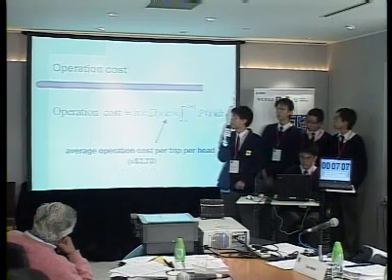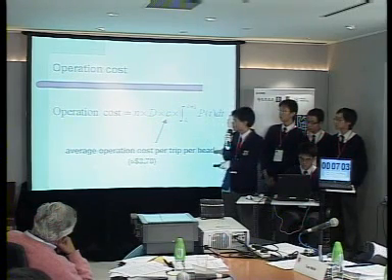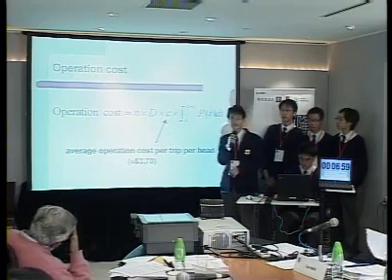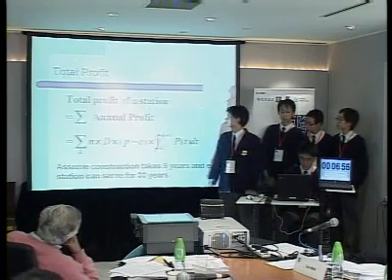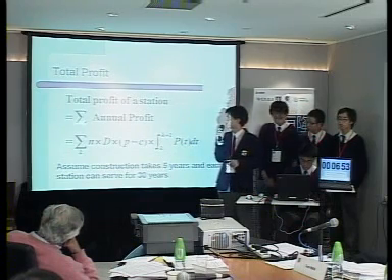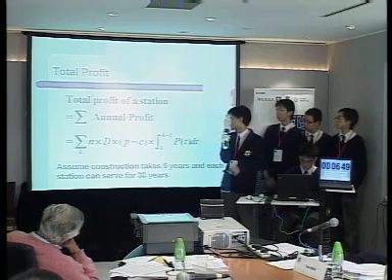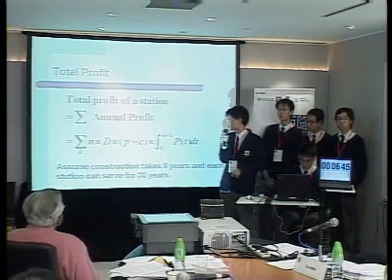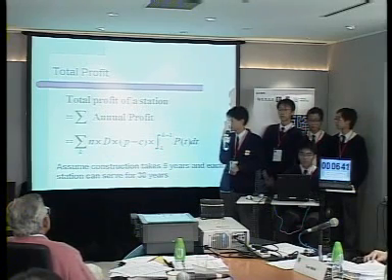Similarly, for the operation cost, it should be the product of all these factors, where C represents the average operation cost per trip per head, and it is around $3.7 according to the MTR. For the total profit of a station, it should be the summation of the annual profit. Furthermore, we assume that the construction of a station takes 5 years, and each station can serve for 30 years.